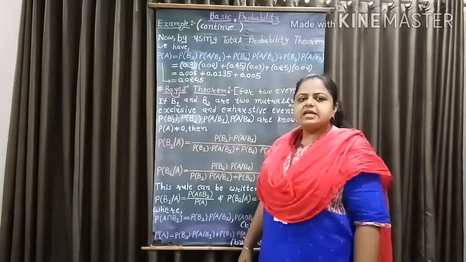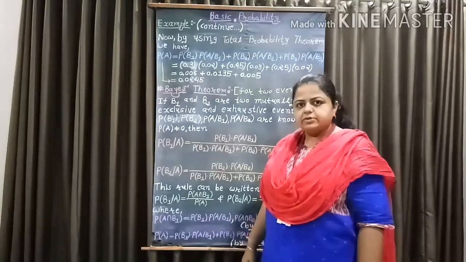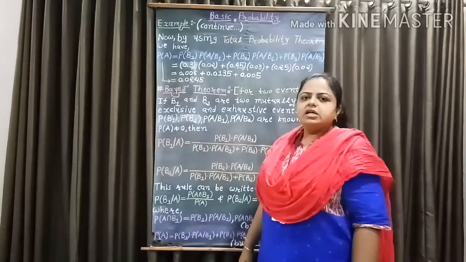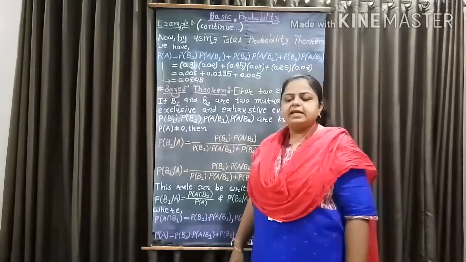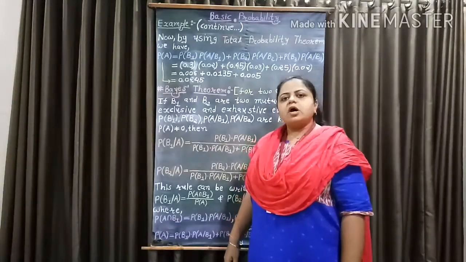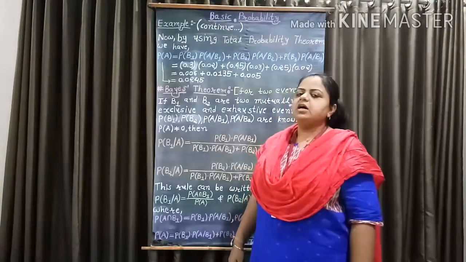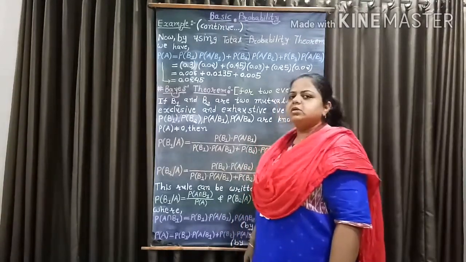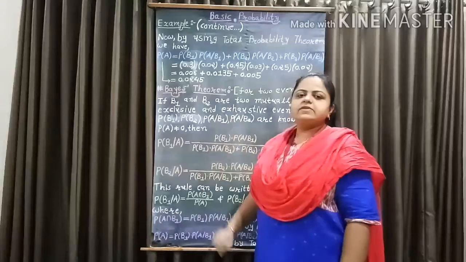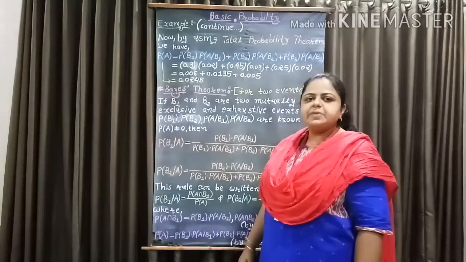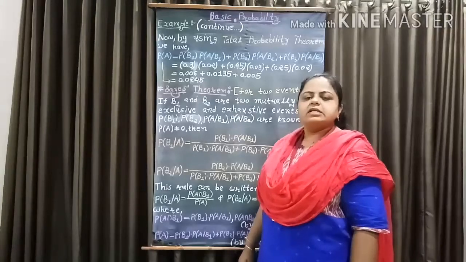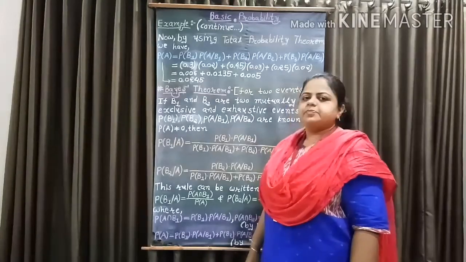Two events are said to be mutually exclusive if occurrence of first prevents the occurrence of second and occurrence of second prevents the occurrence of first. And what is exhaustive events? All possible outcomes of an experiment is called exhaustive events.